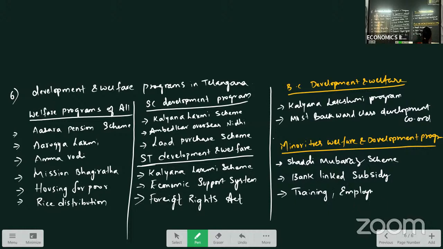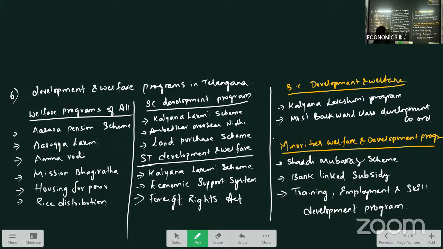Training, employment and skill development program. The Telangana government has provided the minority department with an extended training and skill development program, where people can go for self-employment, which is financed through the Minorities Finance Corporation, in collaboration with NAC and SETWIN.